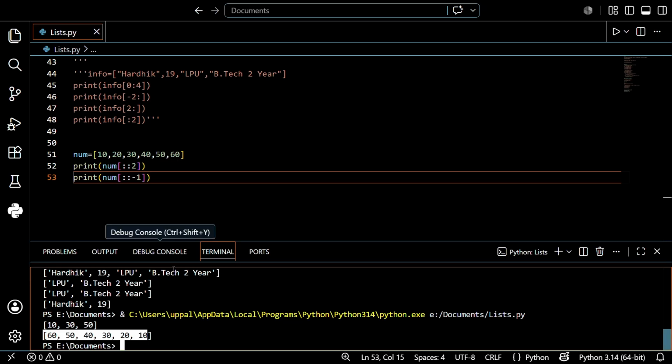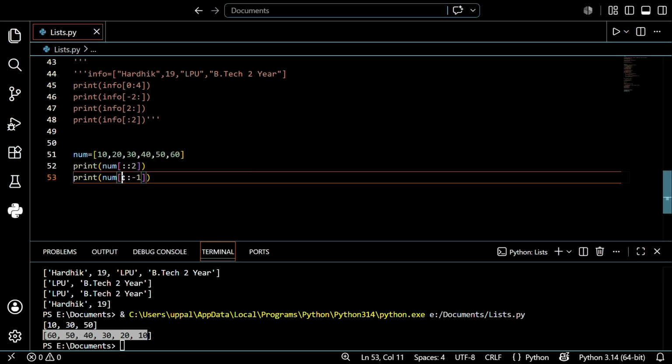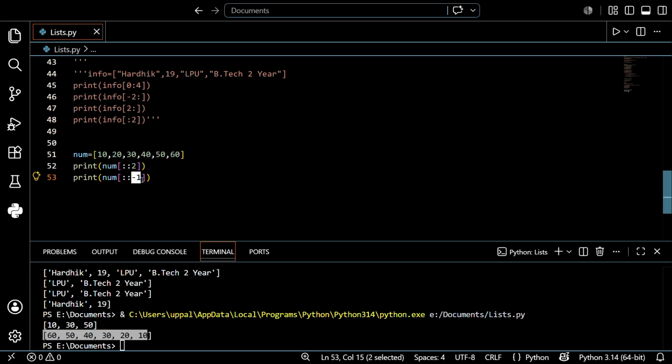I hope you understand, guys. That last one is a really popular trick. The start index is nothing, the last index is nothing, but the step index is -1, then it instantly reverses any list. So keep that one in your brain, guys. It comes up all the time in interviews and assignments. So don't worry, it's very easy.